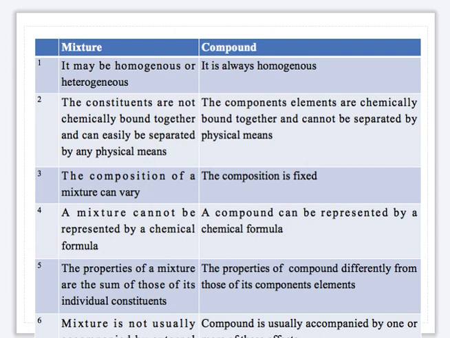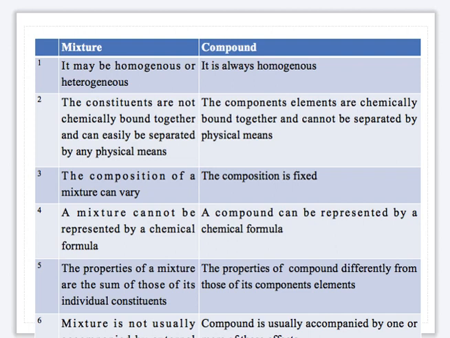Number 4, a mixture cannot be represented by a chemical formula, while a compound can be represented by a chemical formula. As we have discussed, sodium chloride, the formula is NaCl. Water, the formula is H2O. Limestone, the formula is CaCO3. So a compound can be represented by a chemical formula.